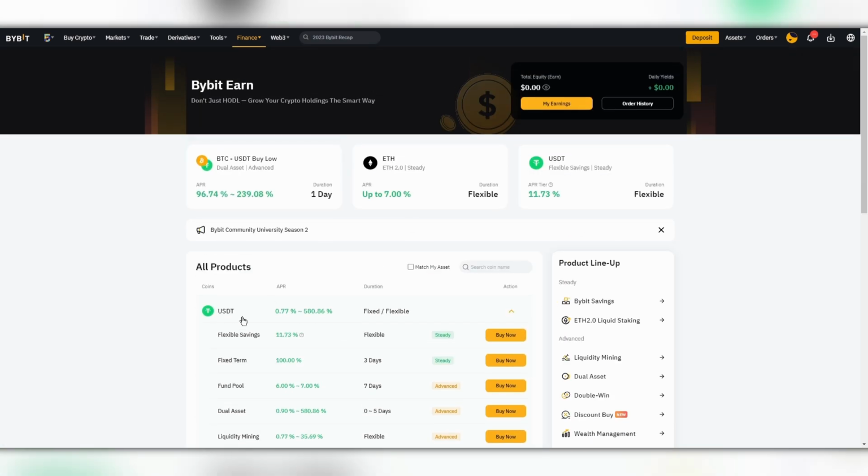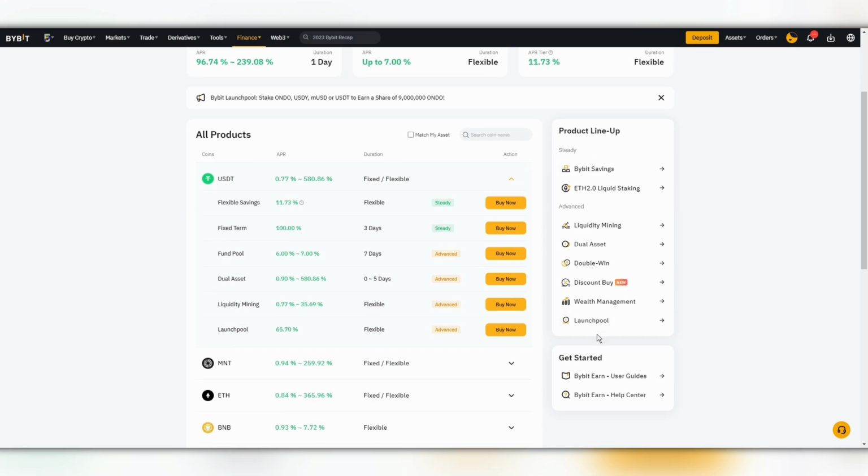First of all, they recommend Bybit Savings. Also Dual Asset, but in general, they show all the tools that they want to promote to us. And here on the right, under product lineup, we can see each of them separately. Let's go through them all in order.